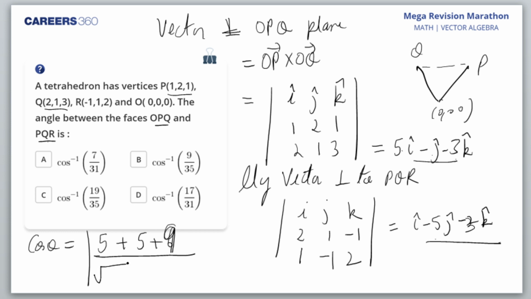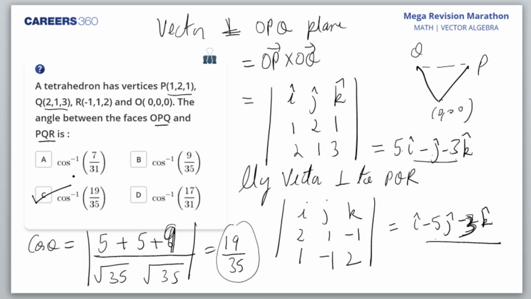So that is root 35 upon root 35. This also has the same magnitude. So this would be 19 by 35. This is 3k. Please do the correction. Okay? Yeah, you're right, Mayank. So I think now I got it right. Cos theta is 19 by 35.